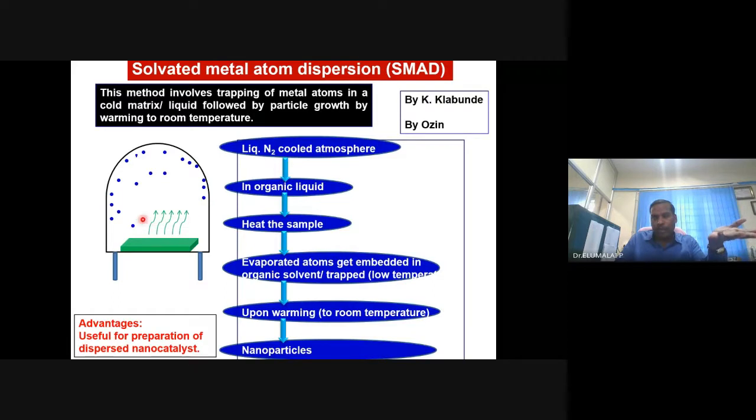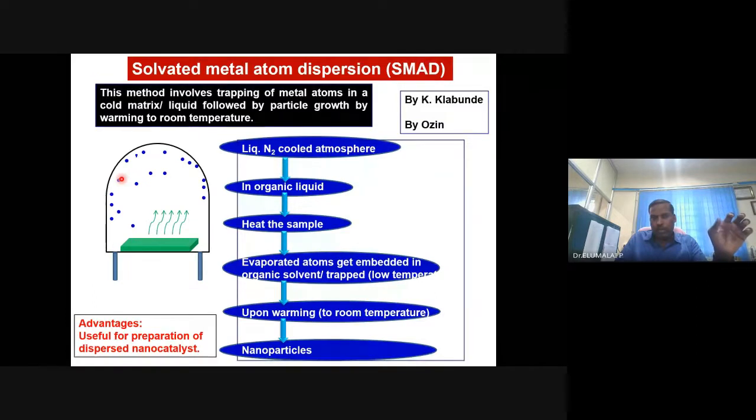All these platinum atoms will settle there. Several platinum atoms combine together and make a platinum particle. Hundreds of thousands of such atoms combine and make a grain, and they are held in a solvent at a very low temperature.